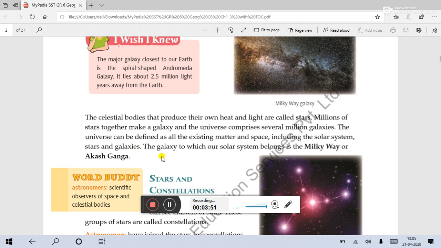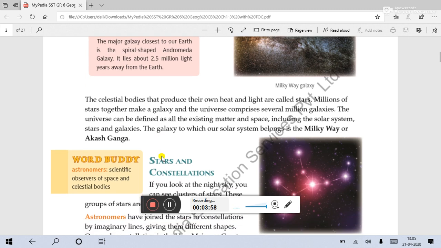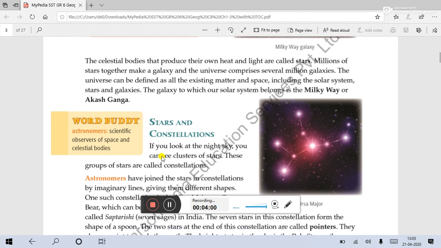The galaxy to which our solar system belongs is the Milky Way or Akashganga. I think all the students from class 5 have already studied this Milky Way or Akashganga. That means Akashganga is the typical Indian name given, and the universal name is Milky Way.